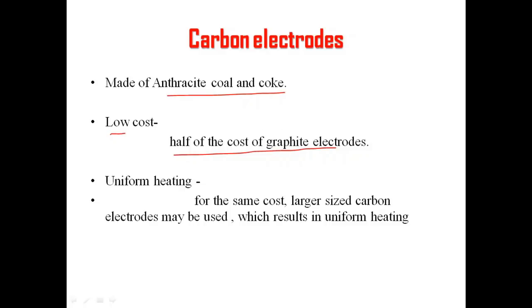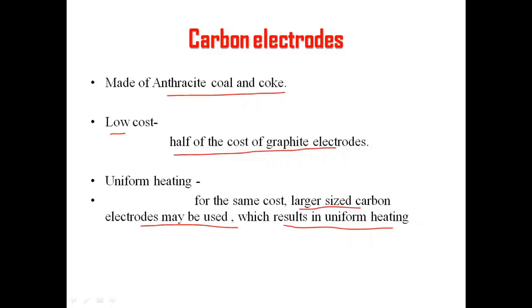This also gives one more advantage. Since the cost is less, for the same cost, larger sized carbon electrodes can be used. As we are saving the cost, instead of using graphite, if I go for carbon, I can go for double the size. When I increase the size, the result will be uniform heating; heating will be distributed uniformly. So this is an advantage of going for a carbon electrode.